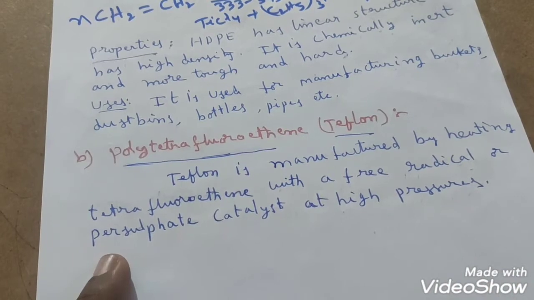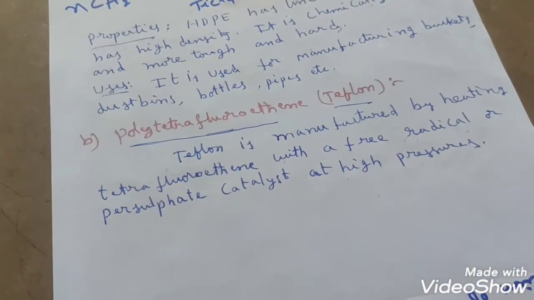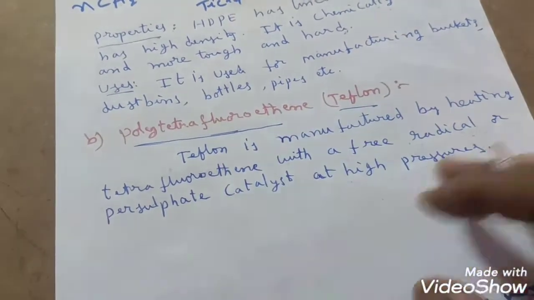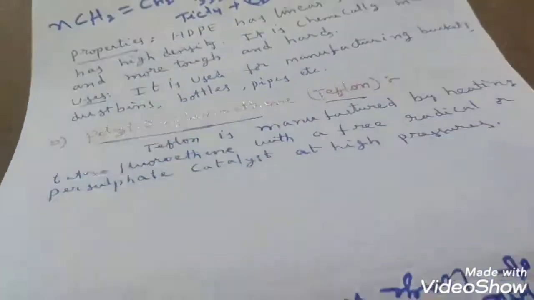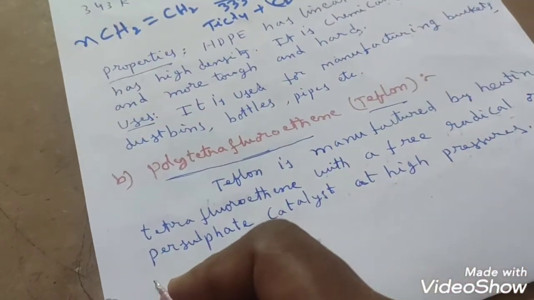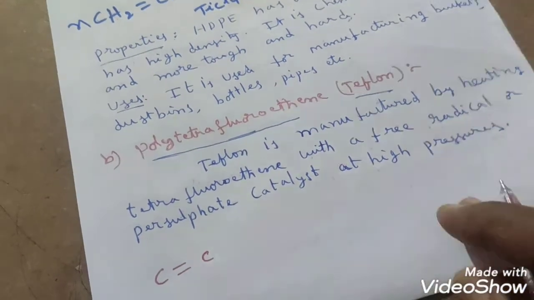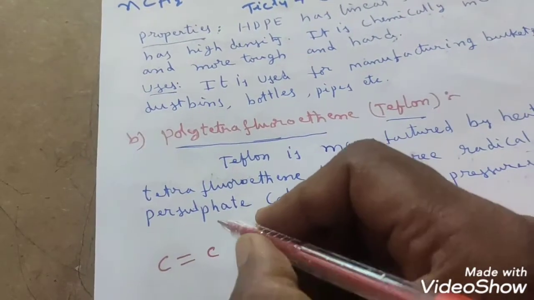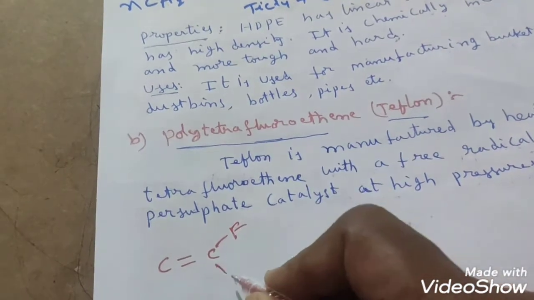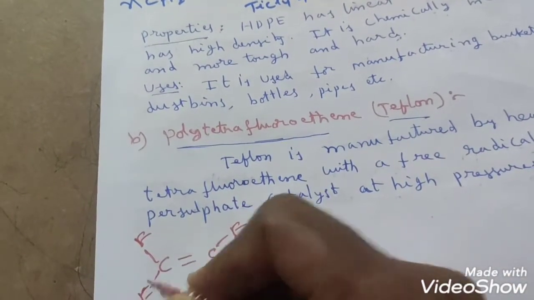So how do we prepare this? We will see that now, students. Let us take tetrafluoroethene. What is tetrafluoroethene? Ethene means C double bond C, compulsory, right? Tetrafluoro means on this carbon 2 fluorine atoms, and on this carbon also 2 fluorine atoms.